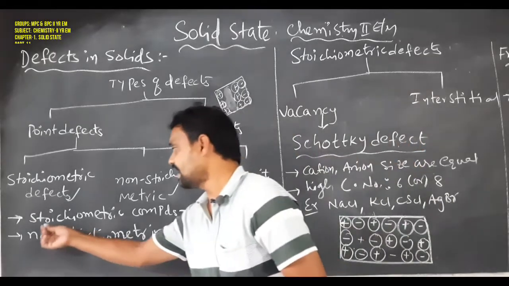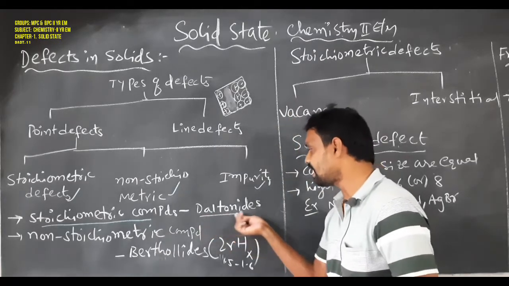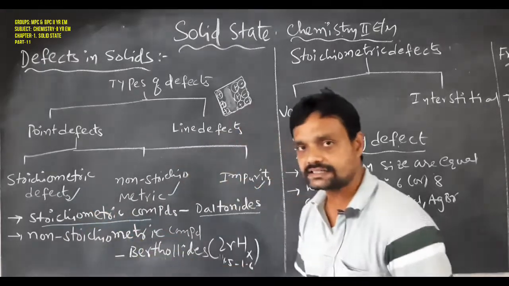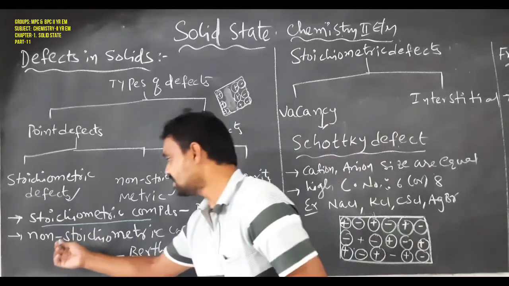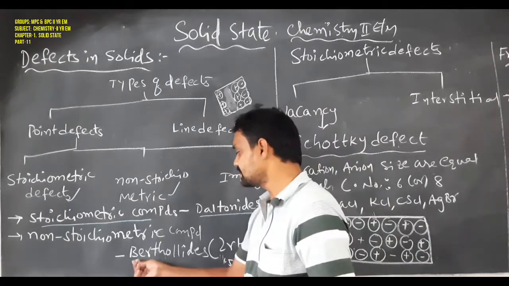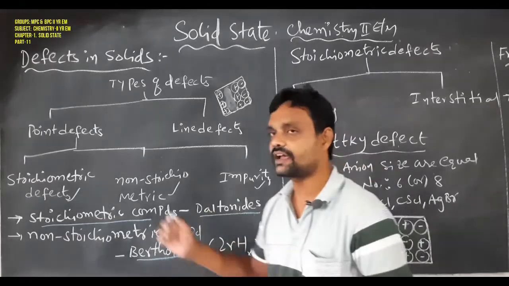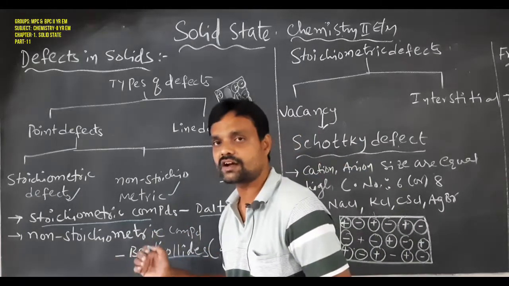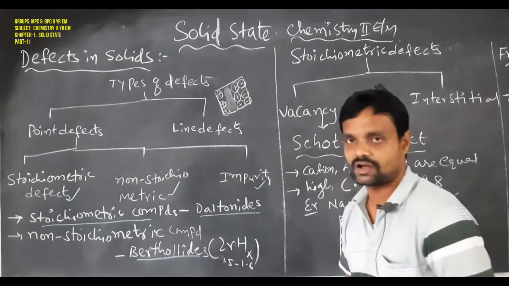For example, stoichiometric compounds in crystal solids are called Daltonide compounds. Non-stoichiometric compounds with variable composition are called Berthollide compounds. Okay, students, Daltonides means stoichiometric compounds, and Berthollides means non-stoichiometric compounds with variable composition.